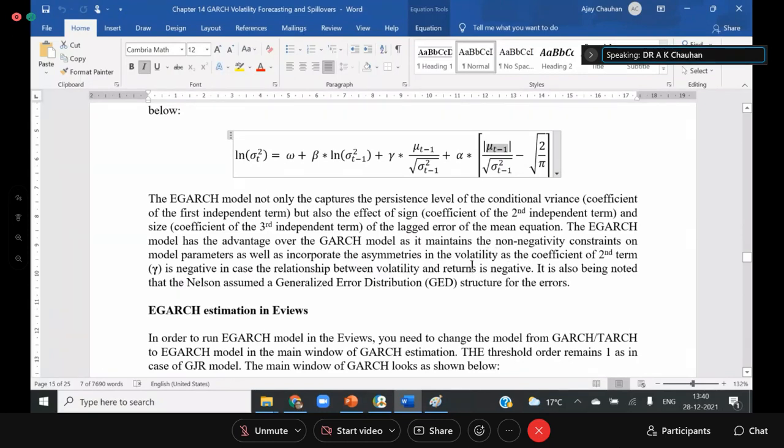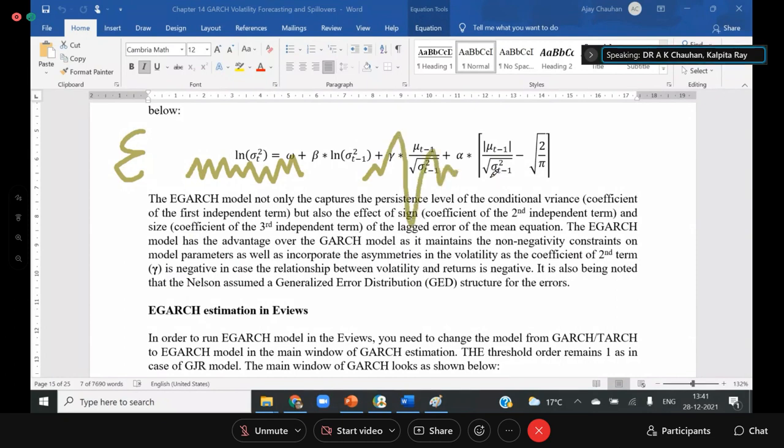Actually, you missed somewhere a very important concept. Let me tell you that. The whole lecture is about the error term. As I told you, the error term is not coming like this, it is coming like this.